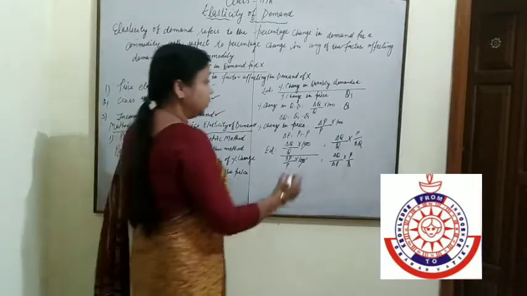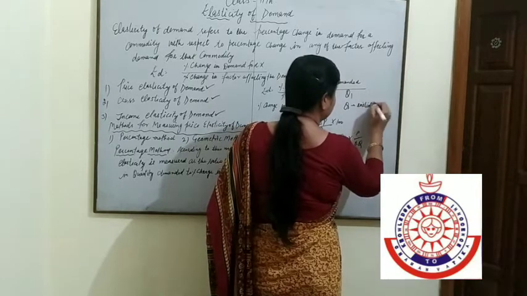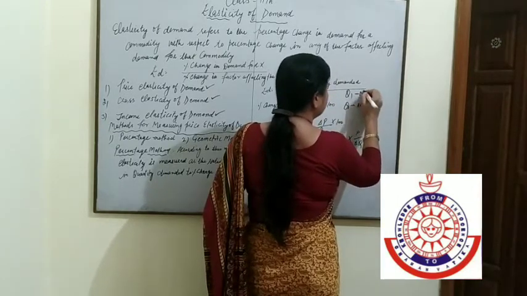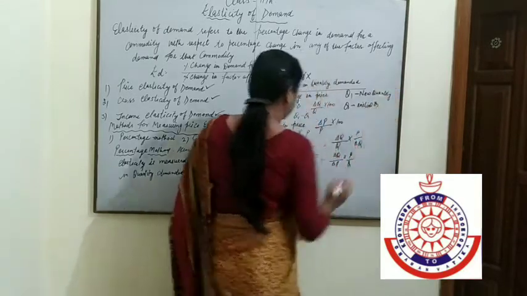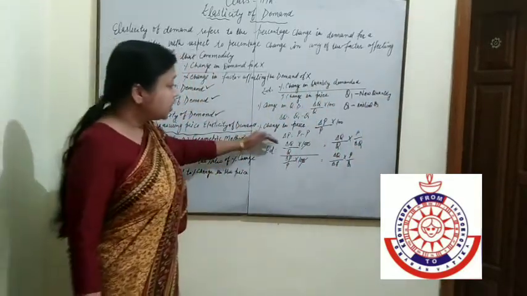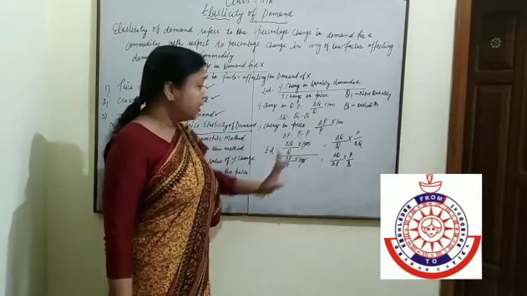Q is our initial quantity and Q1 is our new quantity. Same as change in price upon P multiplied by 100.